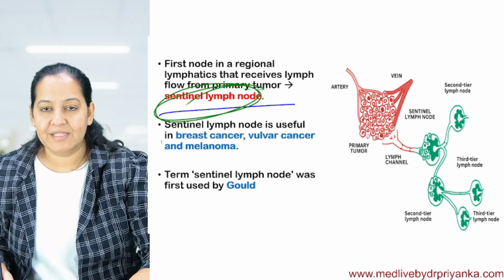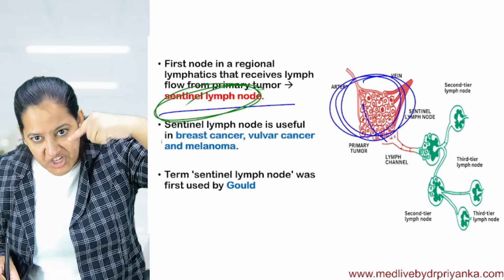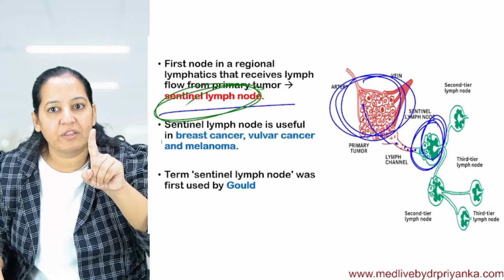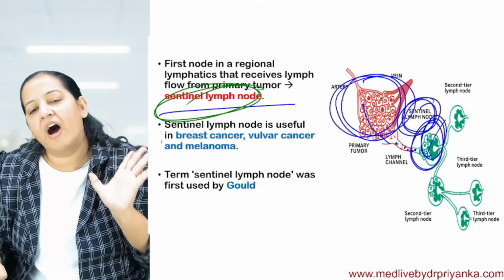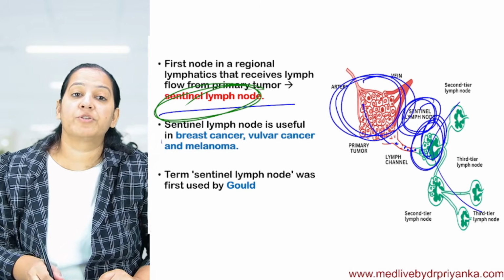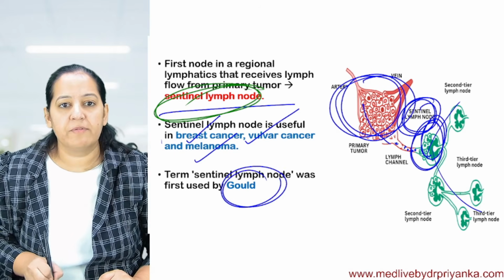So here you can see this is the primary tumor. I don't know the organ. It can be in any organ. Here the tumor cells are shed. They are going in the lymphatics. After going in the lymphatics, the first lymph node coming on the way is known as sentinel lymph node. After that, it's a web. It involves multiple lymph nodes. So sentinel lymph node is ultra important in breast cancer, vulva cancer, and melanoma. And this concept was given by God.